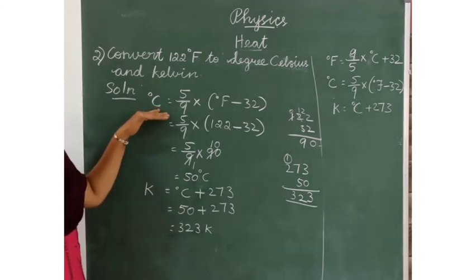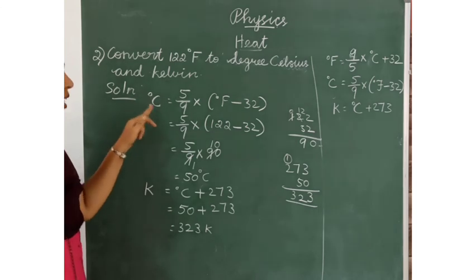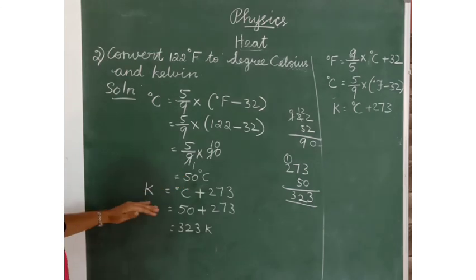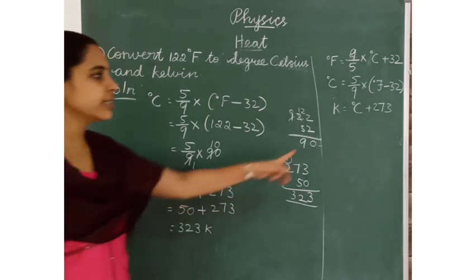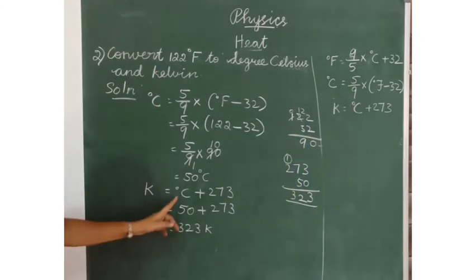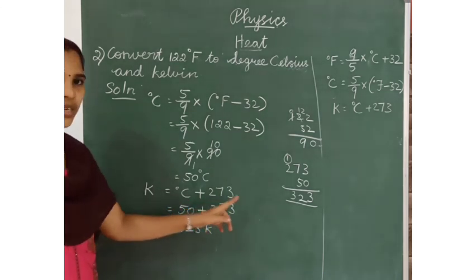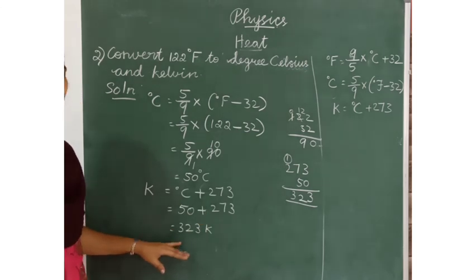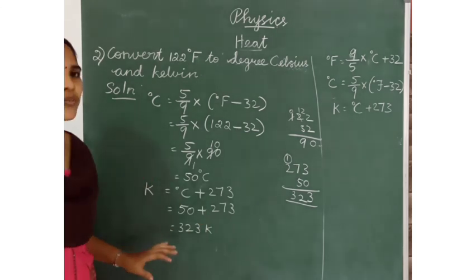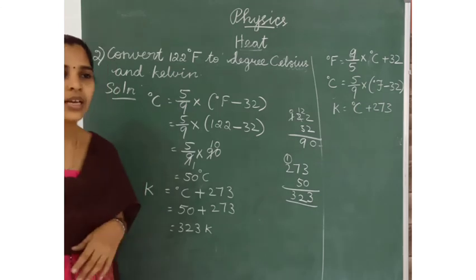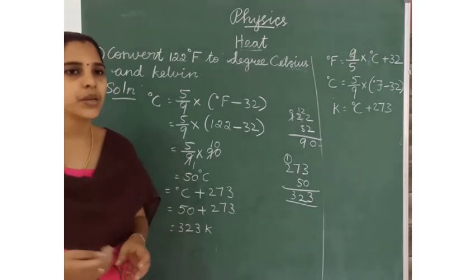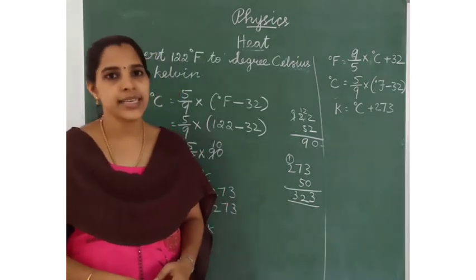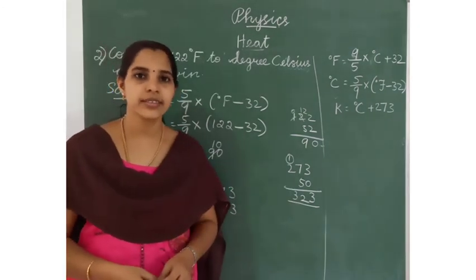First we have to write the formula to find the degree Celsius and substitute the values here. Find the degree Celsius answer. And also we have to write the Kelvin formula: K is equal to degree Celsius plus 273. Substitute the degree Celsius value here. Add these two numbers. We will get the Kelvin scale. Have you understood this? And also we have more exercise problems in the book. You should try it. Okay. You should refer to the book clearly, which we learned today. Okay. Thank you.